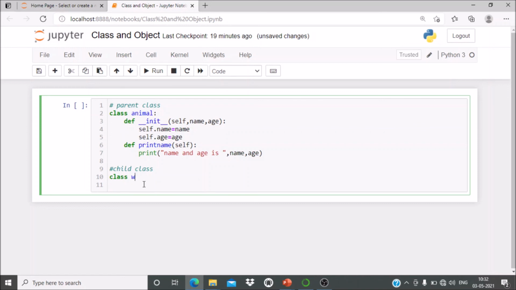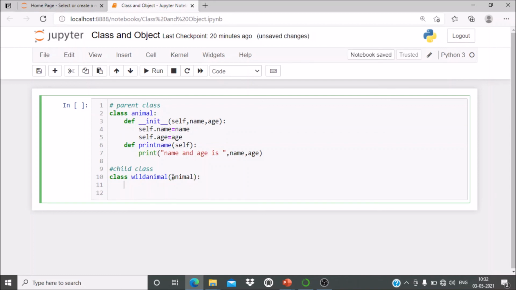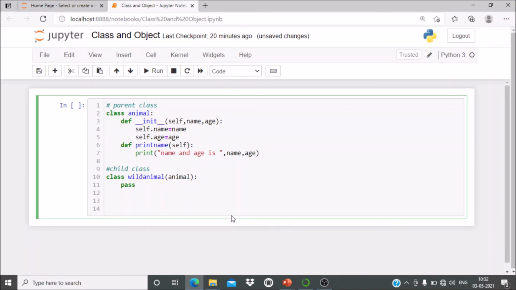Suppose WildAnimal. Then inside simple brackets you put the name of the parent class, which is Animal. If you want to write some new methods, you can write them, but if you don't want to do anything, you can just write pass.